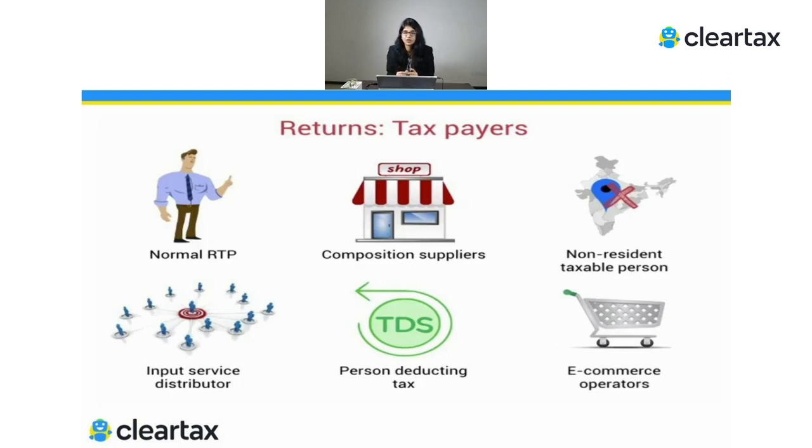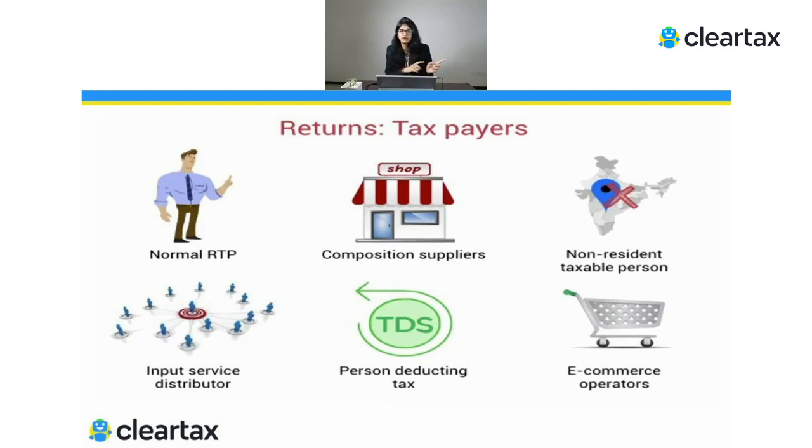In some cases, it's also 5% and also 6%. So in general, they say, okay, just pay me this flat tax rate. You don't claim ITC on the purchases and also don't charge this amount from your customer. Whatever turnover you get, you just pay this amount to me and I'm done with this. I don't need any other information from you.